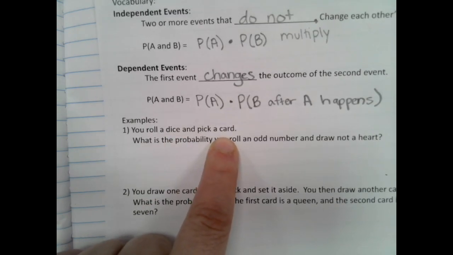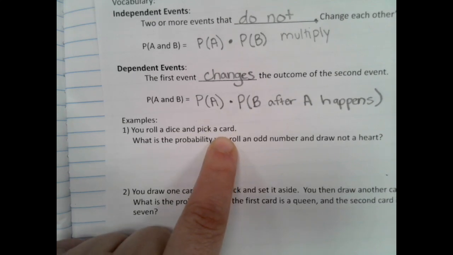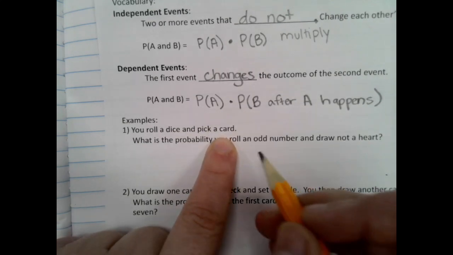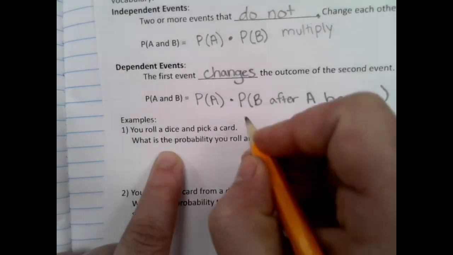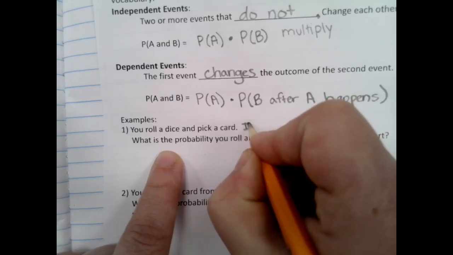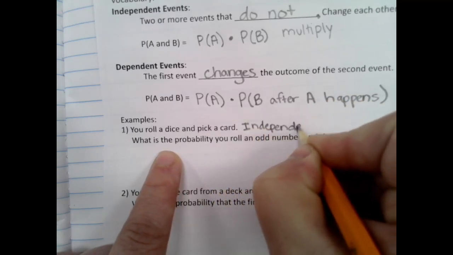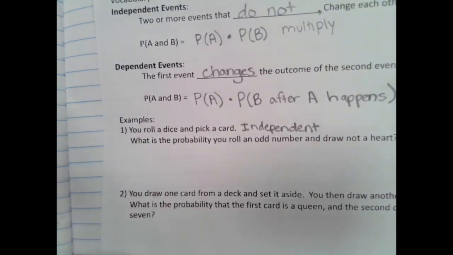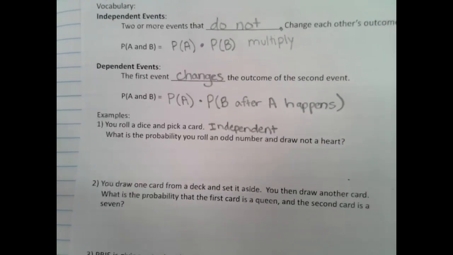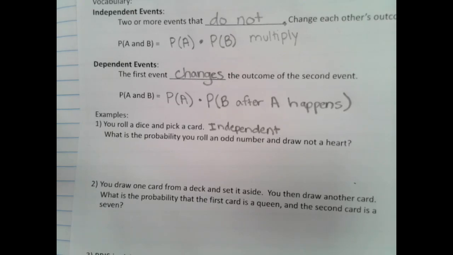No, it doesn't change. The deck doesn't change. It's still 52 cards. So it does not change. Is that independent or dependent? Independent. Good. So this is independent. They're 2 separate things. That can be another way to think of things, is that they're separate. They don't interfere with each other.